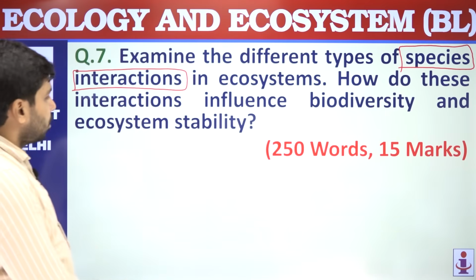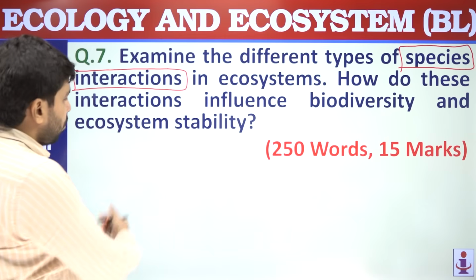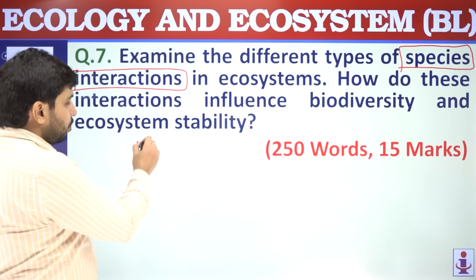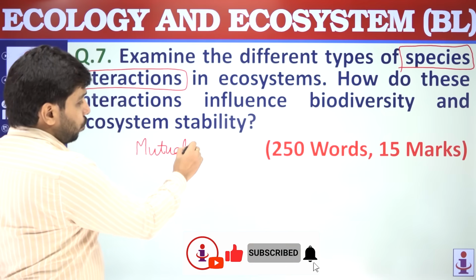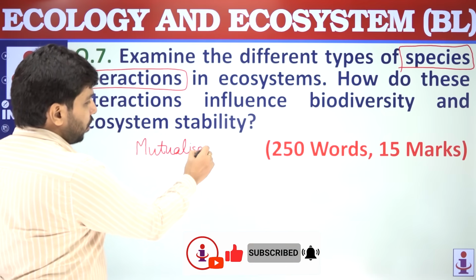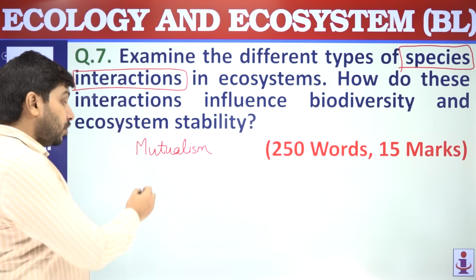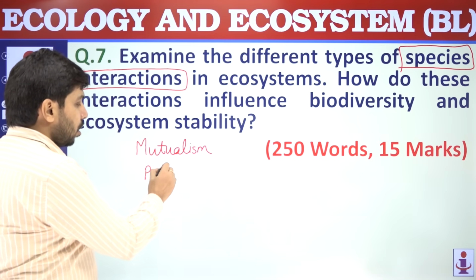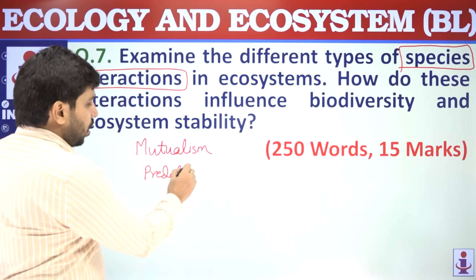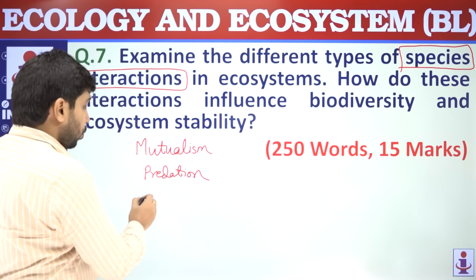So for example, you can write about mutualism, different kind of ecosystem interaction. Then you can also mention predation. Then you can also write about competition.